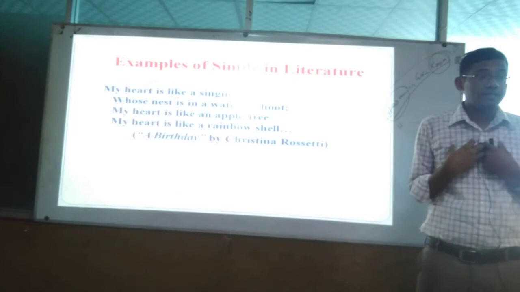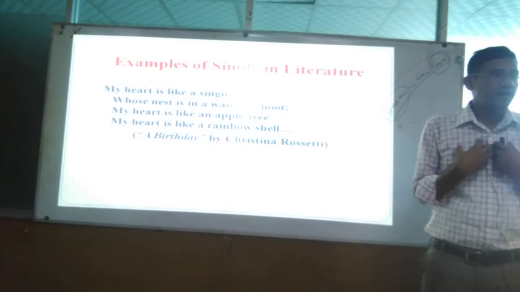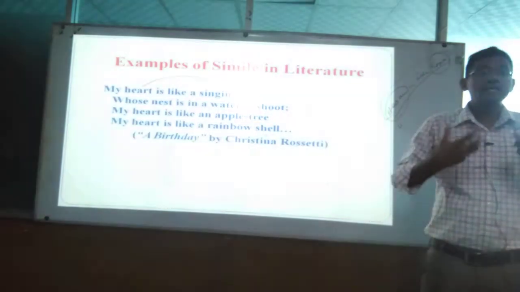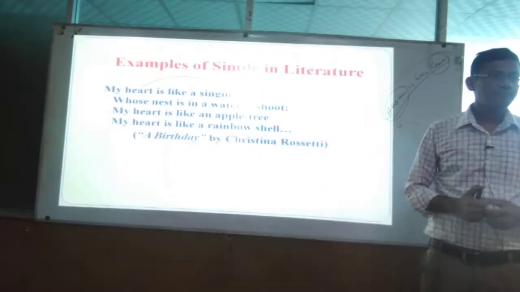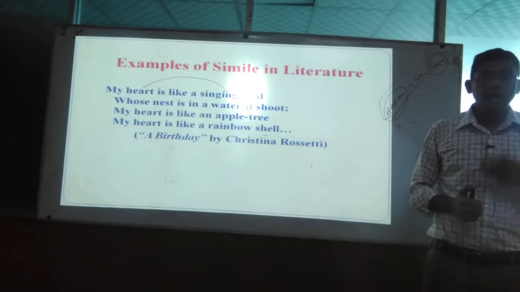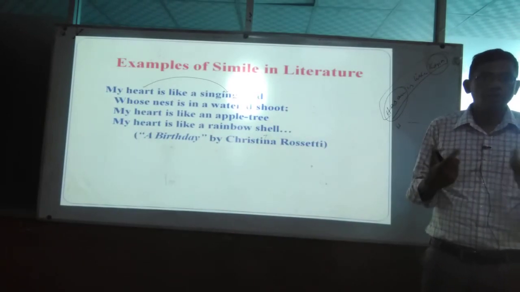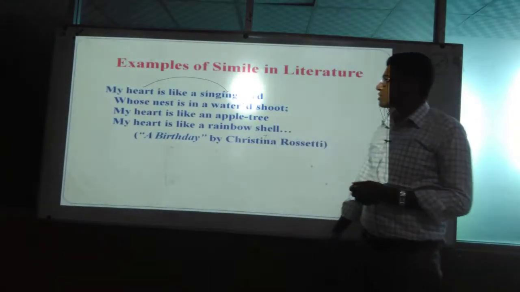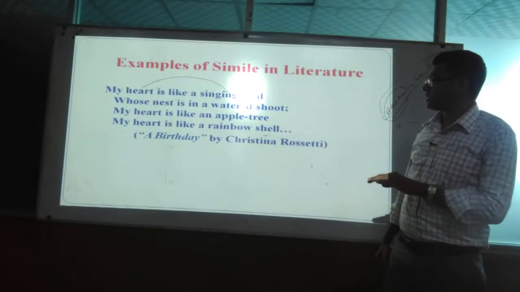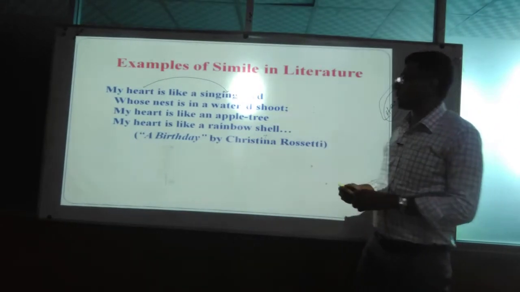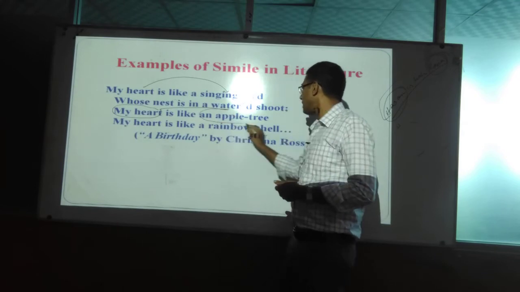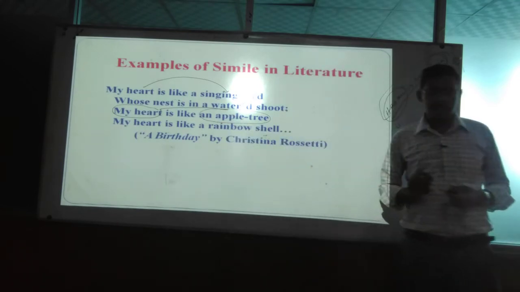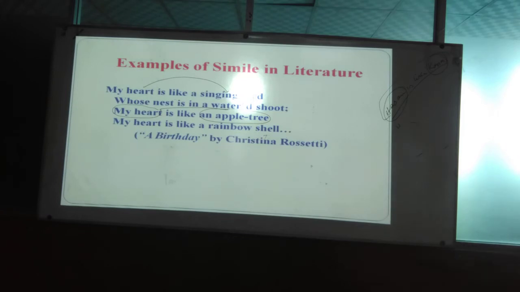In the second line, whose nest is in a watered shoot, my heart is like an apple tree. Here you have seen another comparison. My heart is compared with an apple tree. These are two different objects, but a comparison. That's why it is another simile. At the same time, can anyone tell what an apple tree refers to here? What does it signify?